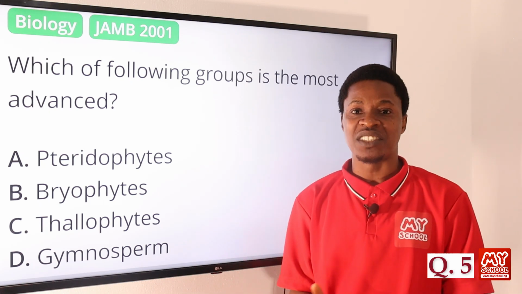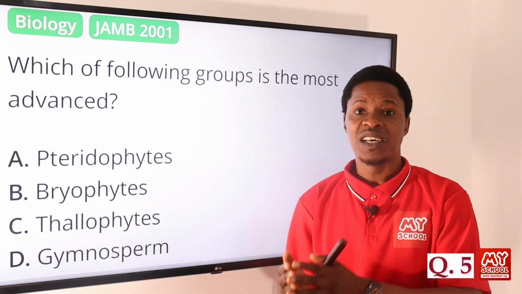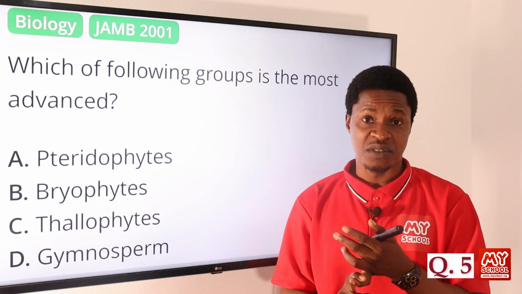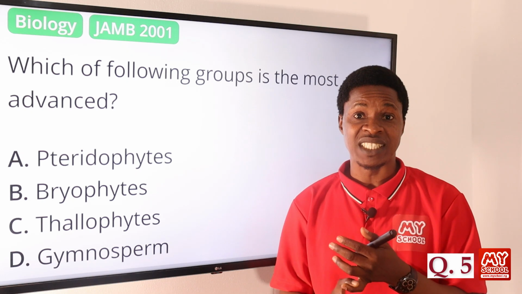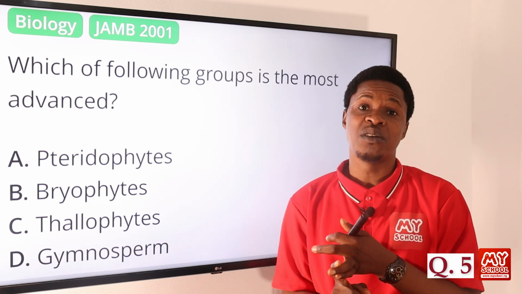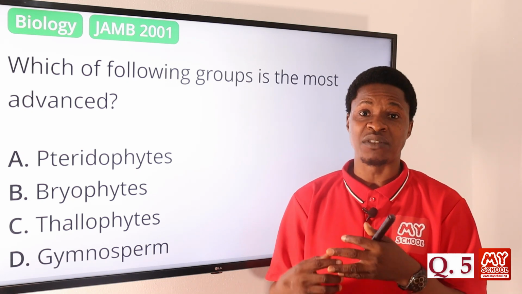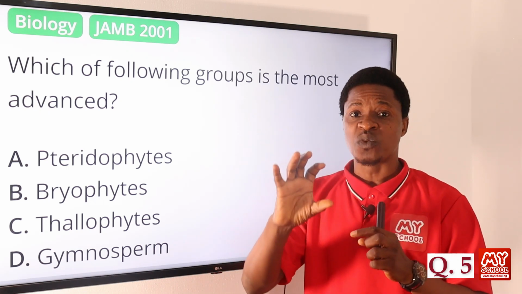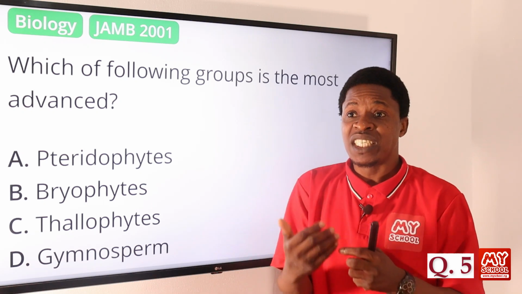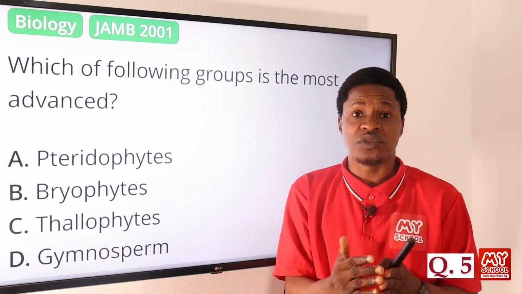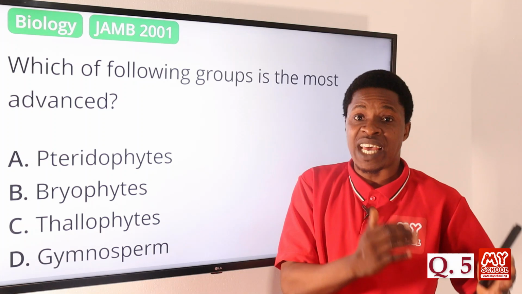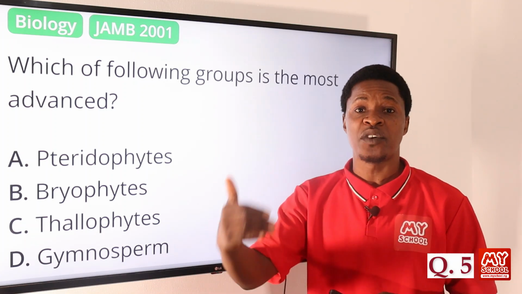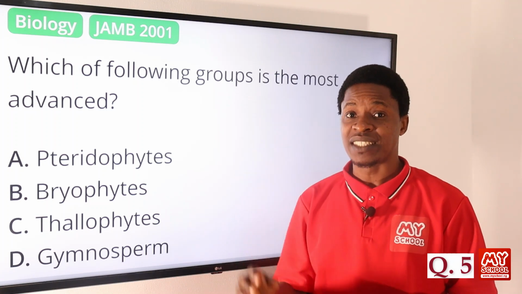What are the criteria we use in checking for the advancement? We look at their vascular bundles. Do they have vascular tissues present in them? They have seed formation. We look at them. Do they bear seeds? Do they have those? So all of those things we look at. Their body differentiation. Do they have the roots differentiated from the stem, or are they all together? So all of those things are criteria we use in checking for the advancement of the plant groups.